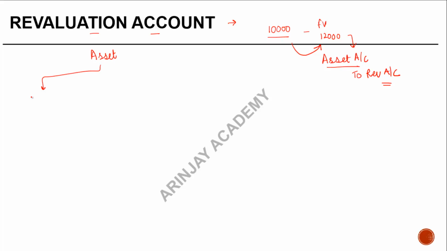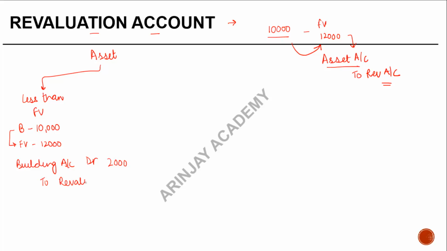So let's say, for example, an asset was recorded at less than fair value in the books of accounts, right? Like I said, there's a building which is in the books of accounts at 10,000, and the fair value is 12,000. What do I need to do? I need to increase the value of the building by 2,000. So I am going to debit building, because building is an asset, and an increase in the value of the asset can be reflected by debiting the corresponding asset, and credit to revaluation account,